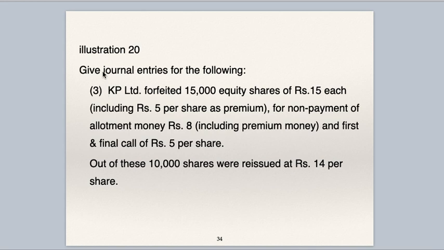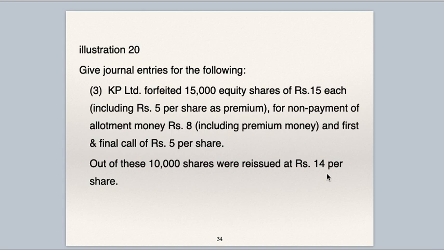Third sub-question of illustration 20. Give journal entries for the following. KP Limited forfeited 15,000 equity shares of 15 each, including 5 per share as premium, for non-payment of allotment money rupees 8 including premium, and first and final call rupees 5 per share. Out of these, 10,000 shares were reissued at 14 per share. 15,000 shares are forfeited, 10,000 shares are reissued at 14.